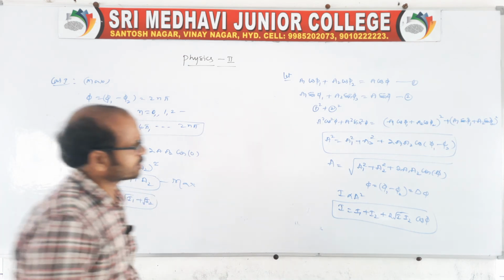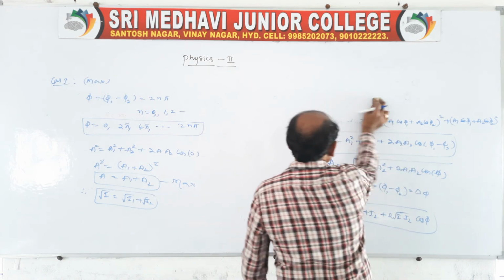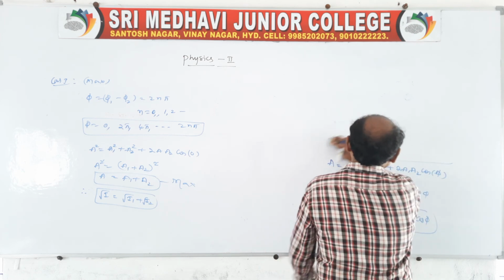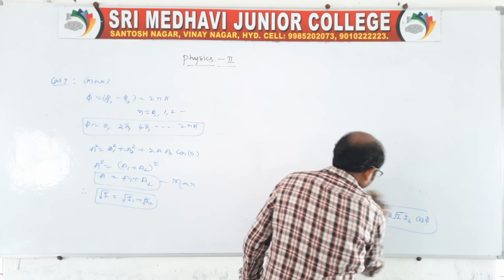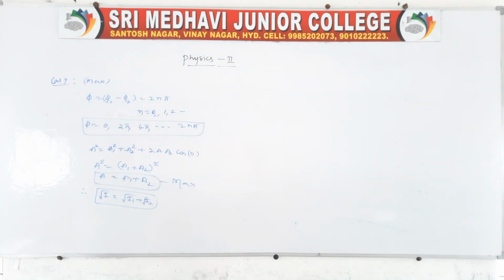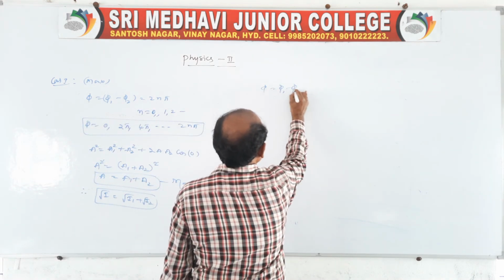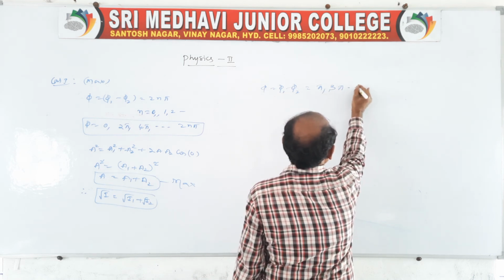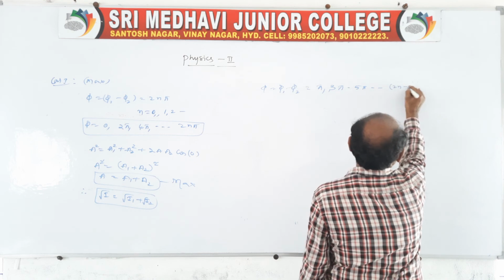Sir, when will we get the minimum? Of course, again take the minimum condition. Here the value of phi, that is phi 1 minus phi 2, matters because it is there in interference again. If you know the conditions very well, then we can perform better in the interference concept. Let phi is equal to phi 1 minus phi 2 be pi, 3 pi, 5 pi and so on, that is, 2n minus 1 into pi.